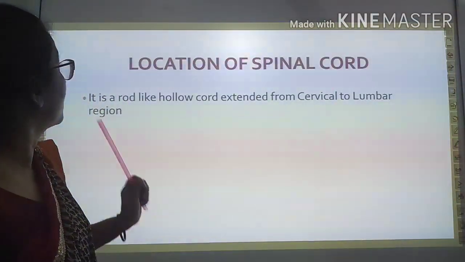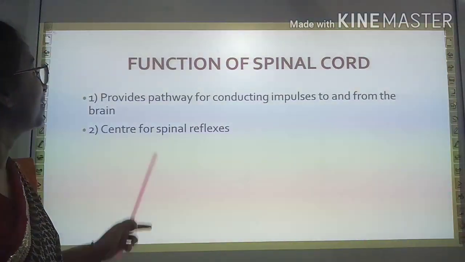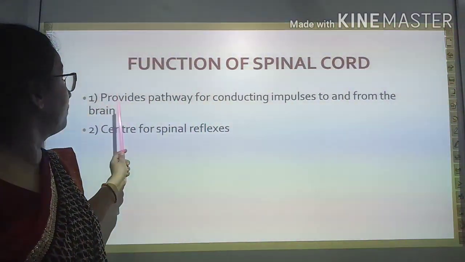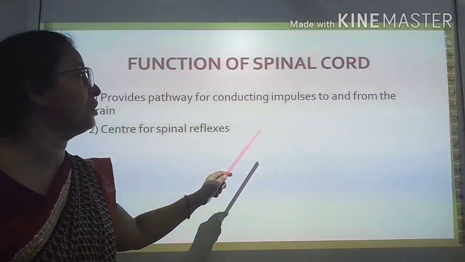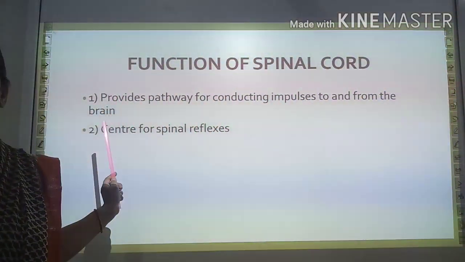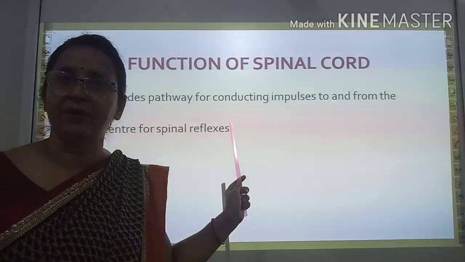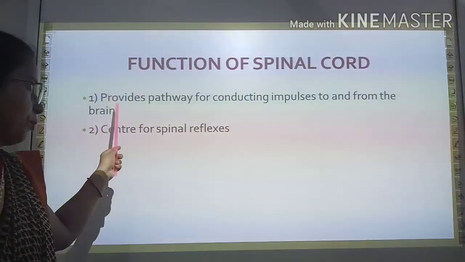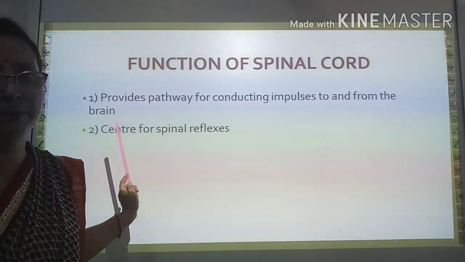Now come to the location, it is already explained. Come to the function. It provides a pathway for conducting impulses to and from the brain. It is already described in detail in previous class in reflex action. That means it provides pathway for conducting impulses to and from the brain.